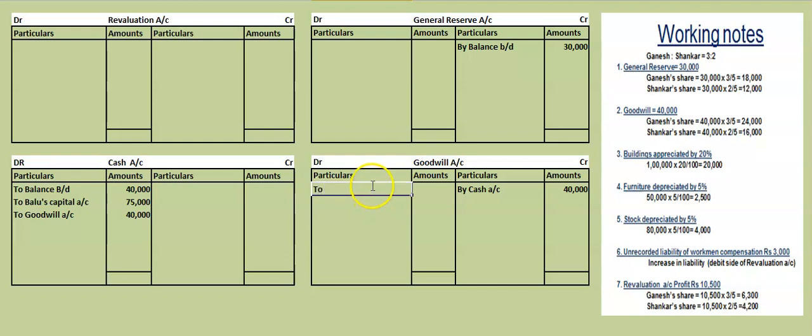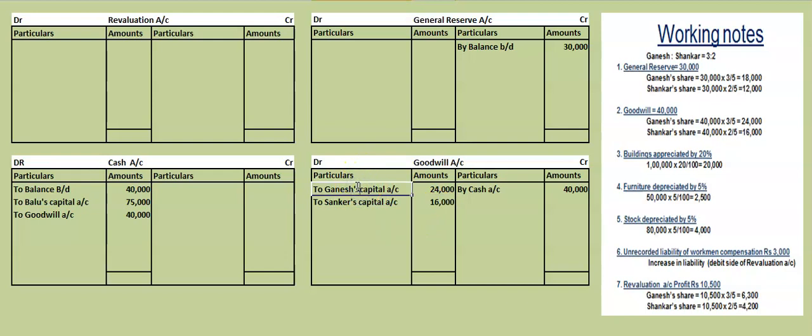To the old partners. Ganesh capital account. How much will Ganesh get if you distribute 40,000 in 3:2 ratio? 24,000 is the share of Ganesh. Then Shankar's share will be how much? 2 by 5, to Shankar's capital account. How much will he get? 16,000. This is the share of Shankar.